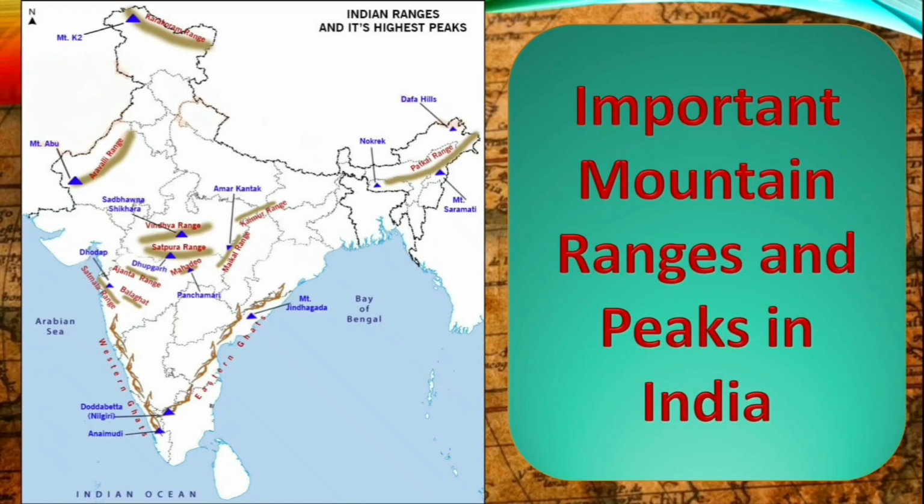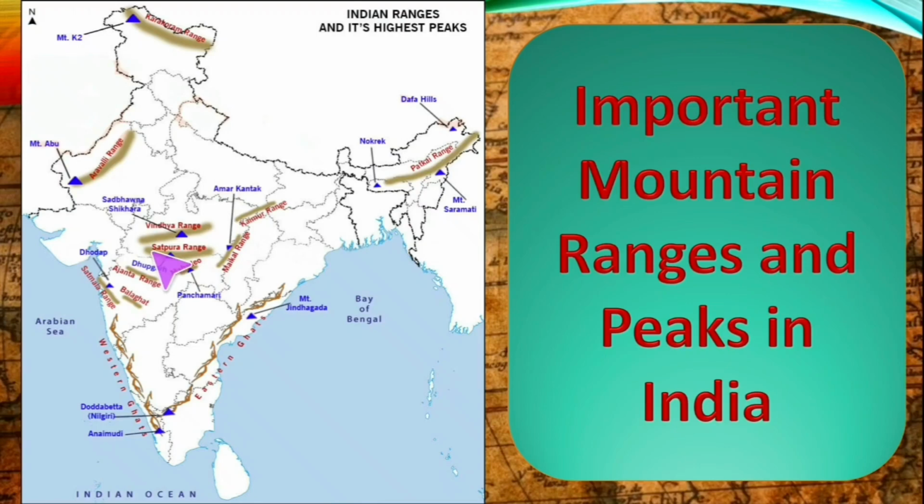Now let us have an idea about the important mountain ranges and peaks in India. So let us start with the Karakoram range. This is the northernmost side. The highest peak is Mount K2. Then coming down, Aravalli range. The highest mount there is Mount Abu. Next, Vindhya range. The highest peak there is Sadbhavana Shikhar.